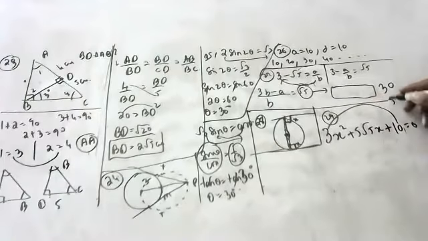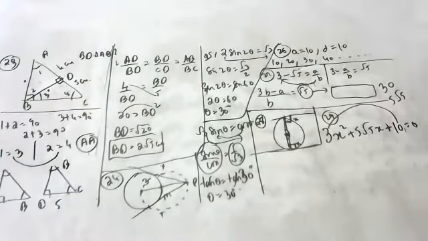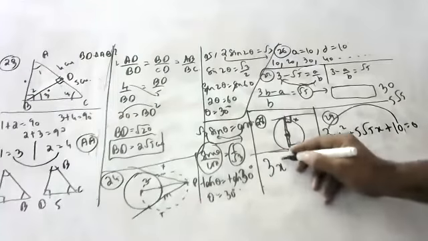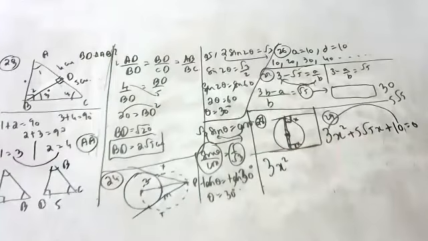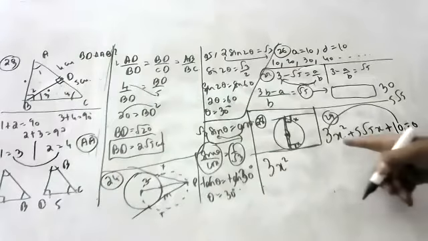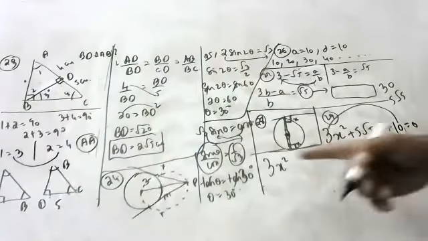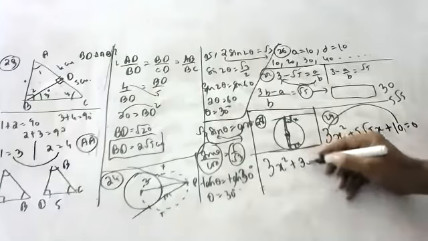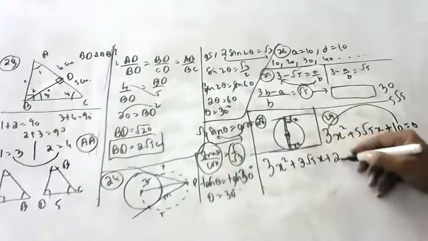In the middle, we want 5 root 5. So please see here, 2 root 5 and 3 root 5. Now where are the plus and minus signs? Okay, very good. 3 root 5x plus 2 root 5x.